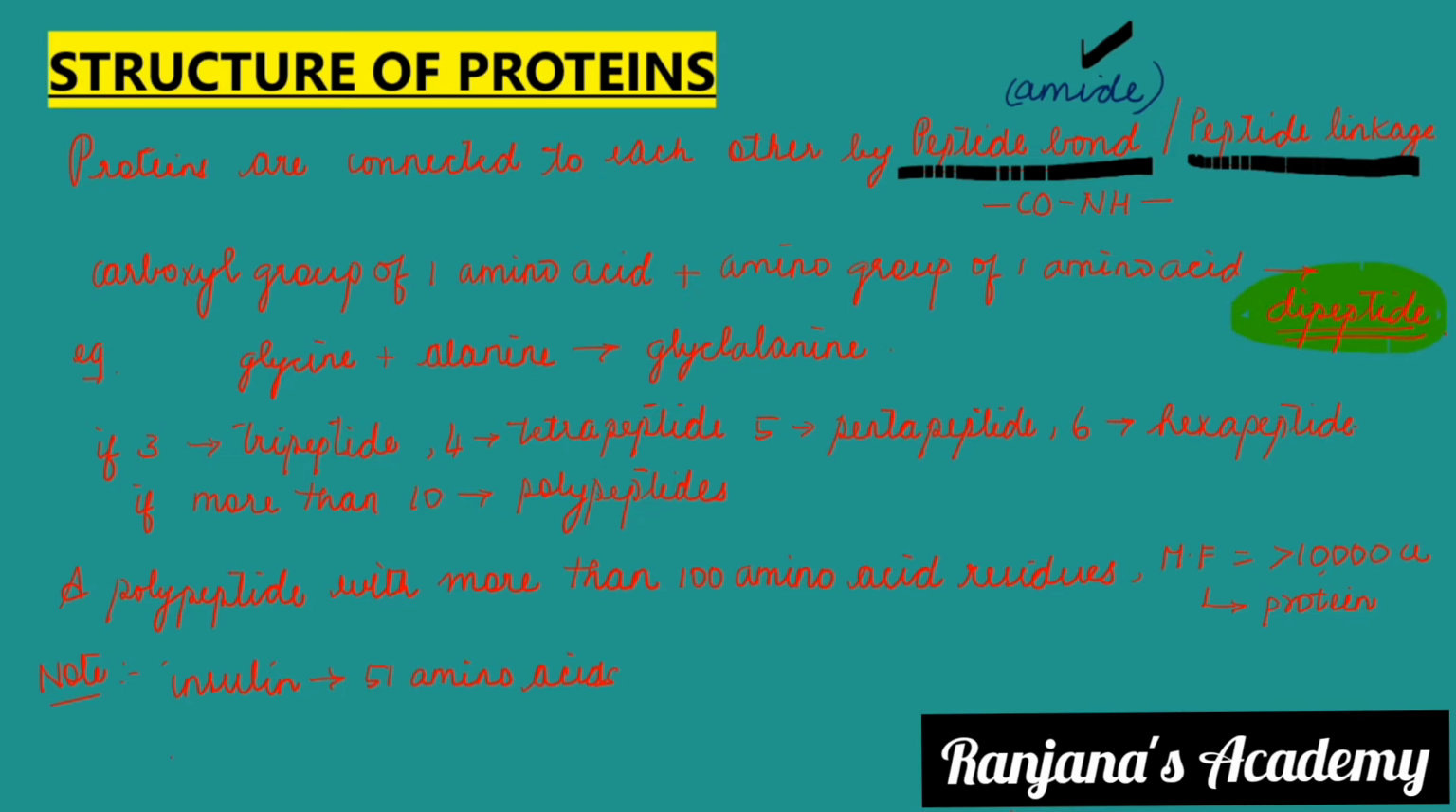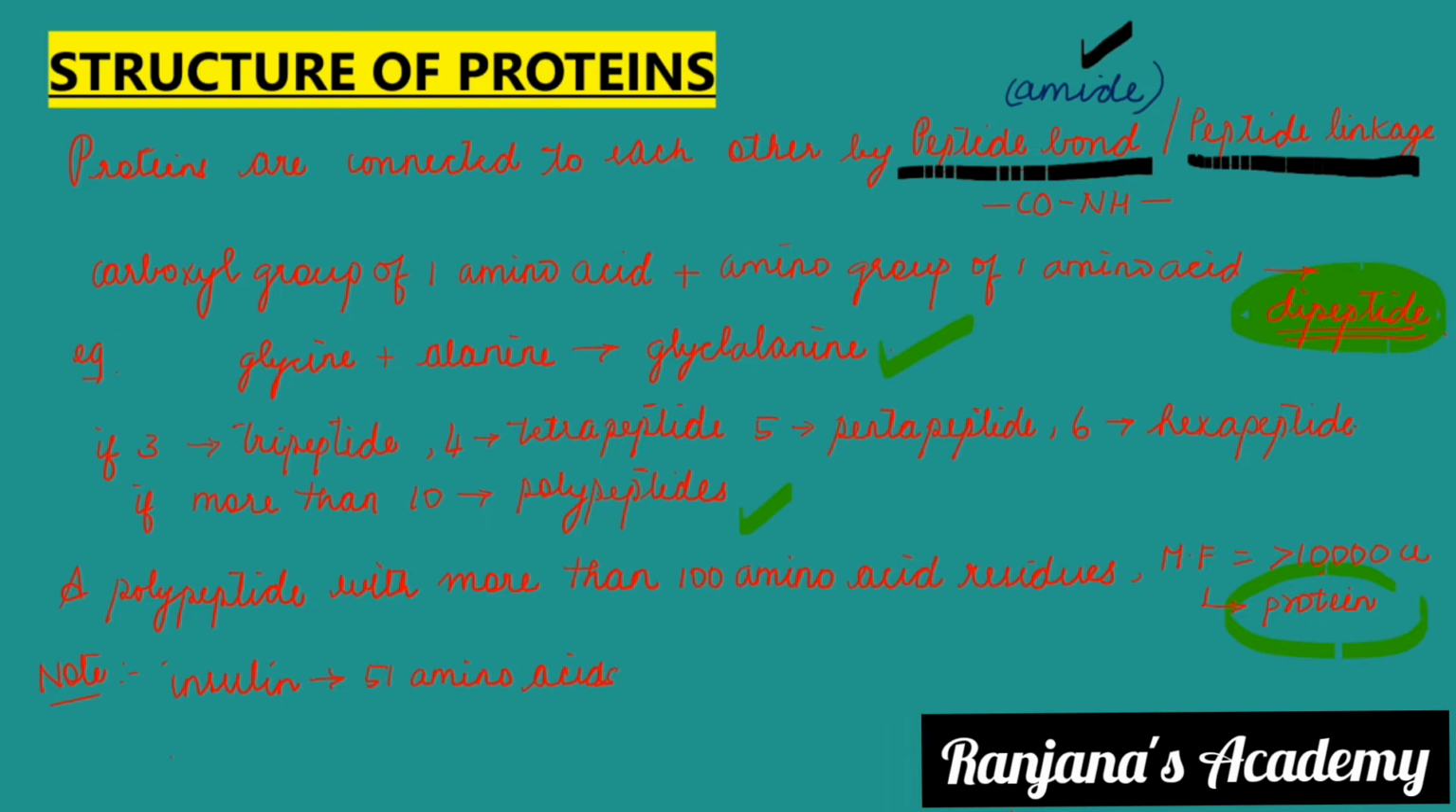So glycine plus alanine gives glycylalanine. This is one example. If 3 are present, tripeptide; 4, tetrapeptide; 5, pentapeptide; 6, hexapeptide. If more than 10 are present, it is a polypeptide. A polypeptide with more than 100 amino acid residues will result in a protein. The molecular mass condition is also there: it has to be more than 10,000 u.